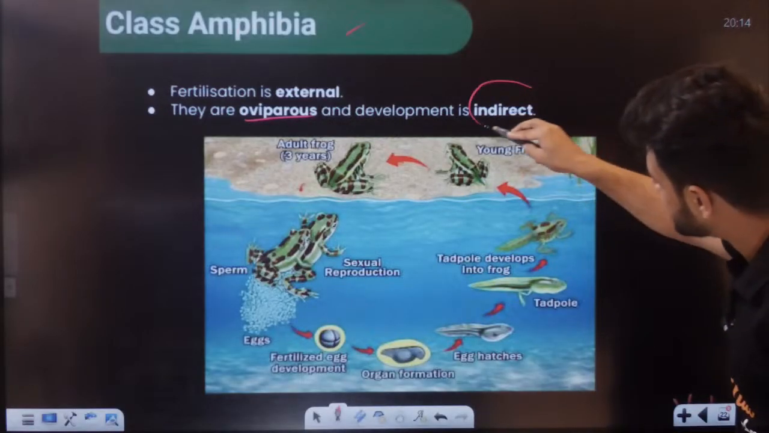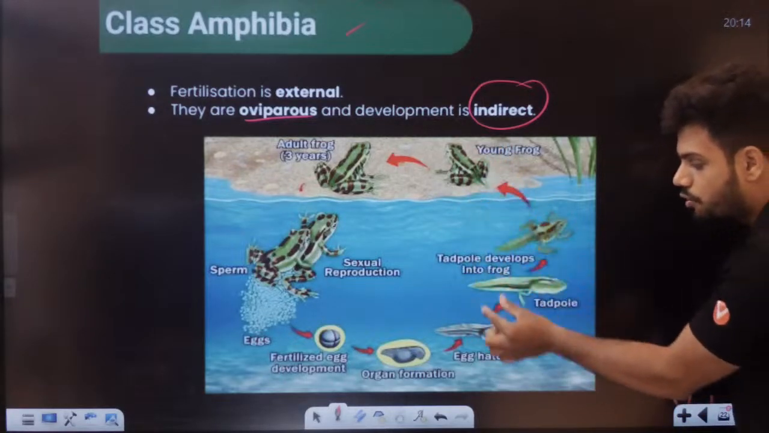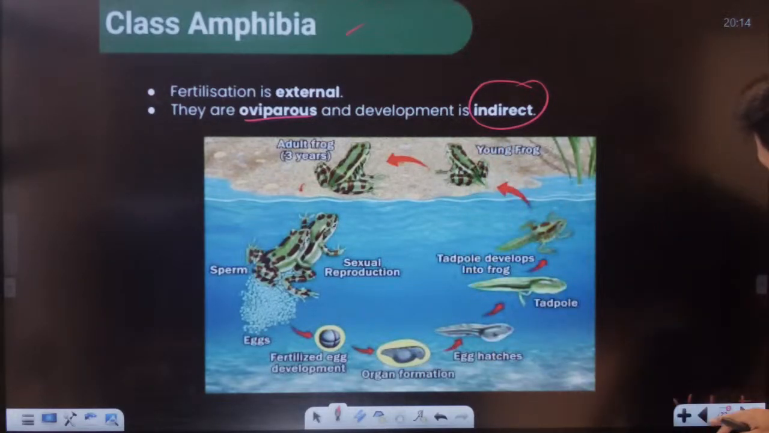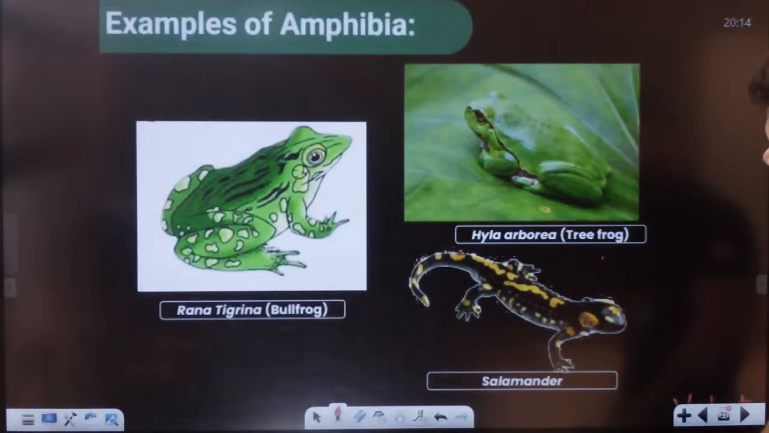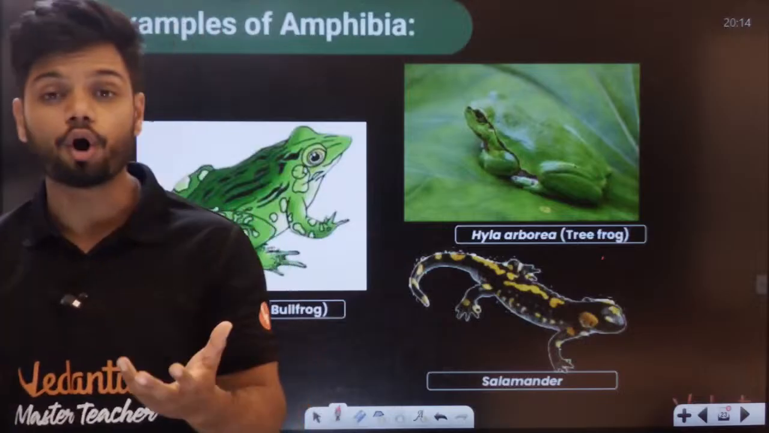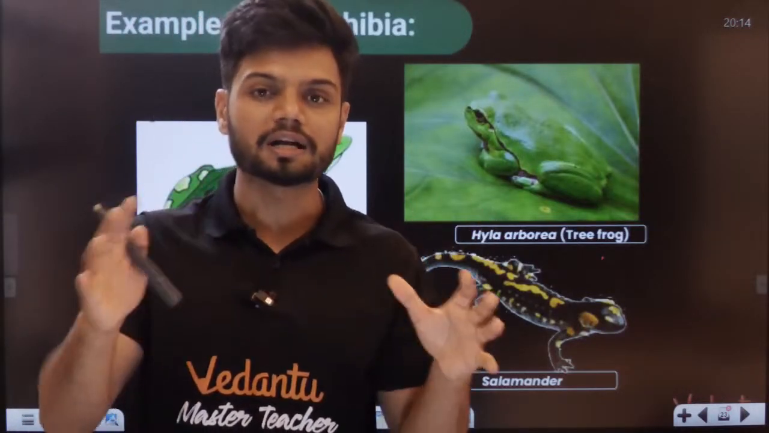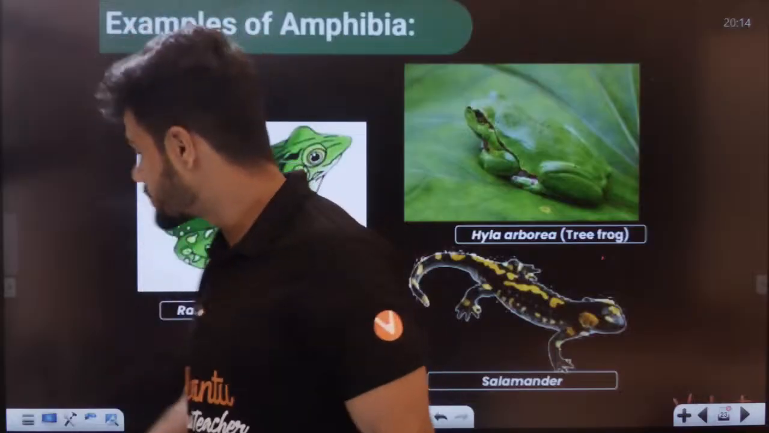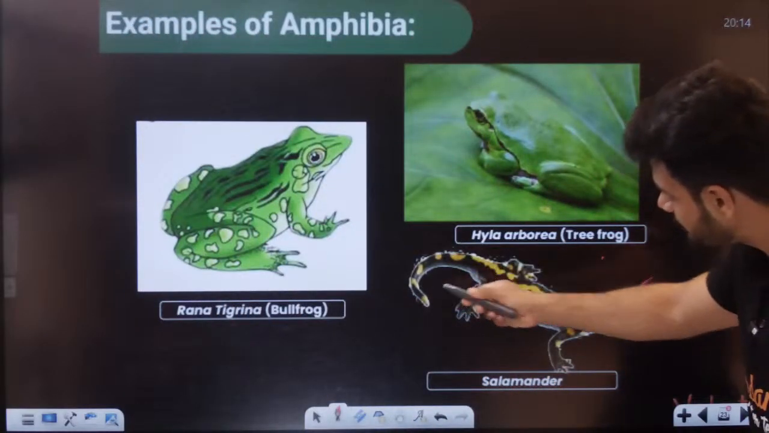The meaning of indirect is that it has a larval stage and an adult stage which look different from each other. Indirect, students, indirect. Okay. Here are different examples, students. Now, you might be thinking, sir, what is the difference between a toad and a frog? Toads are much larger and they're much more colorful also. Toads. Okay, students, toads. This is salamander which has a tail here. Salamander has a tail.